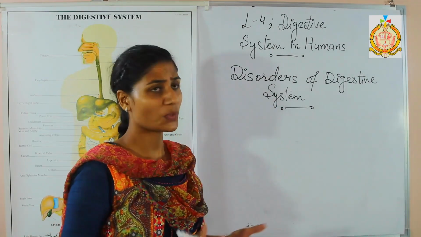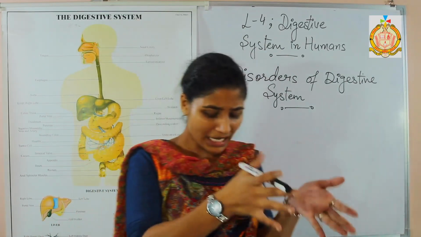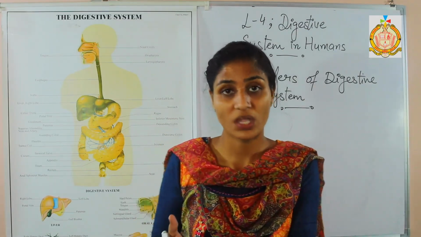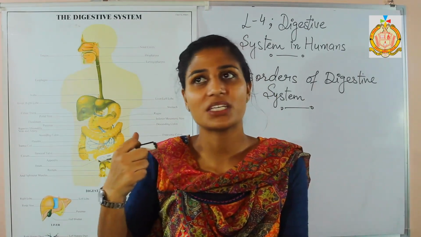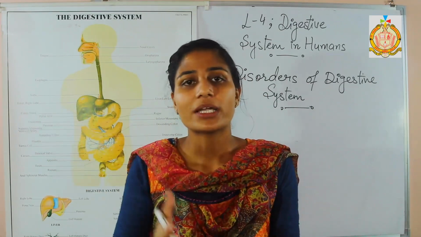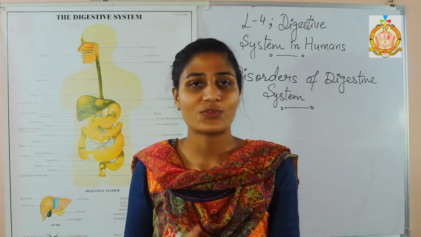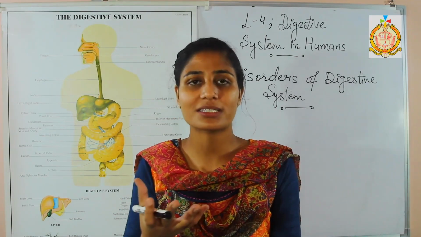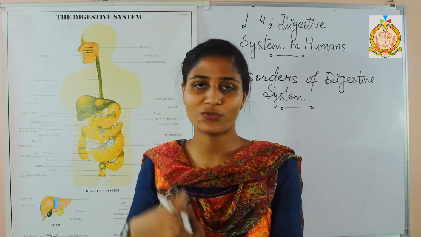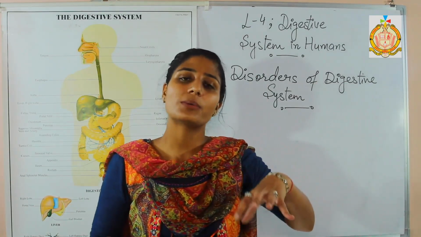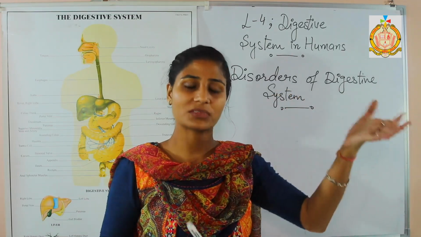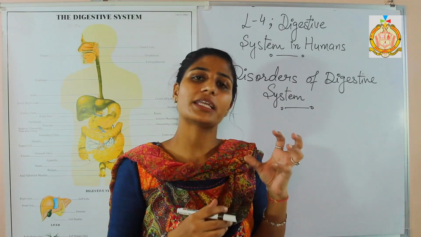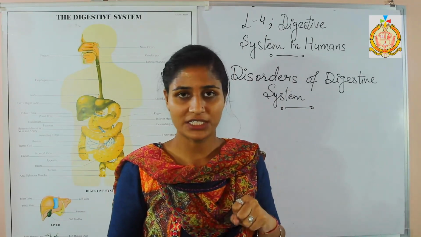Second one is diarrhea. Now what do you mean by diarrhea? Diarrhea refers to loose, watery and frequent stools. Nowadays students like junk food, more junk food. Our body needs more enzymes to digest junk food. If we talk about flour, the normal flour is digested in our body, but it takes a lot of enzymes for that digestion.